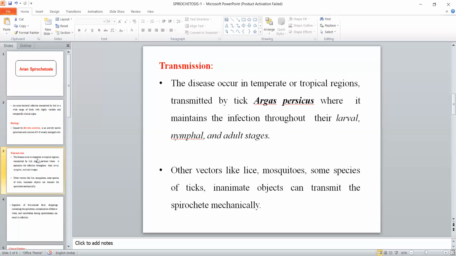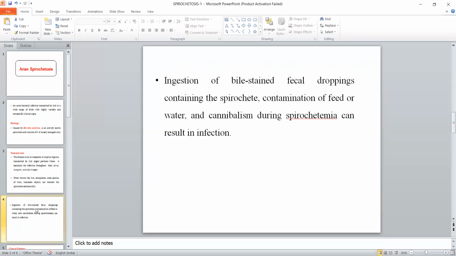Other vectors like mosquitoes, lice or inanimate objects can also transmit the spirochete mechanically. Also, it is transmitted by the ingestion of fecal droppings which contain the spirochete, or by the contamination of feed and water. So these all are the modes of transmission.